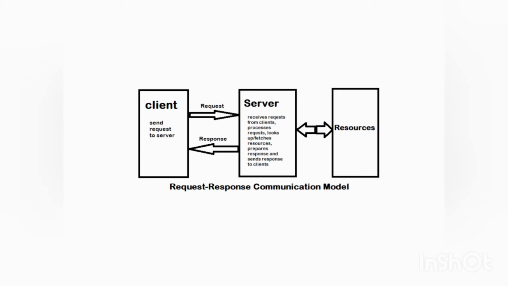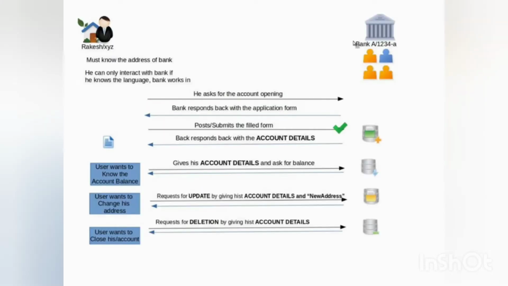So request-response is a communication model in which the client sends a request to the server and the server responds to the request. When the server receives a request, it decides how to respond and fetches the data. Request-response is a stateless communication model. Each request-response is independent of the other. Do you have a question? What is a stateless communication model? It means there is no record of previous interactions and each request has to be handled entirely based on the information that comes with it.